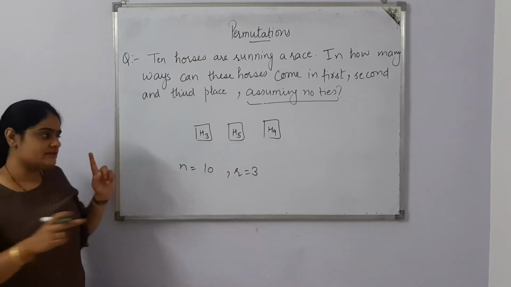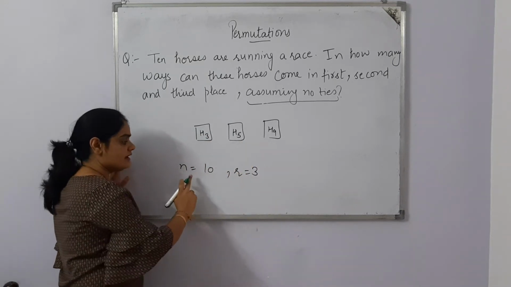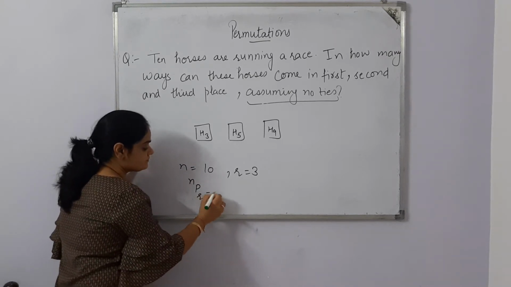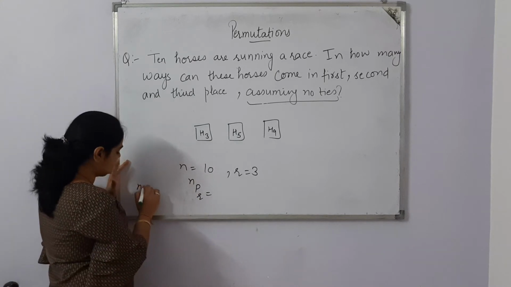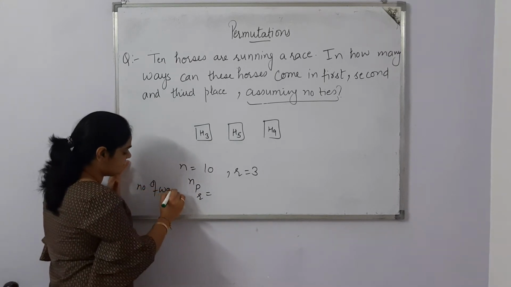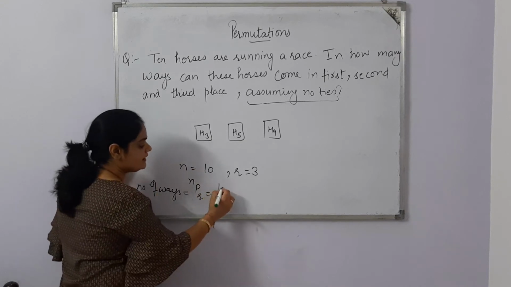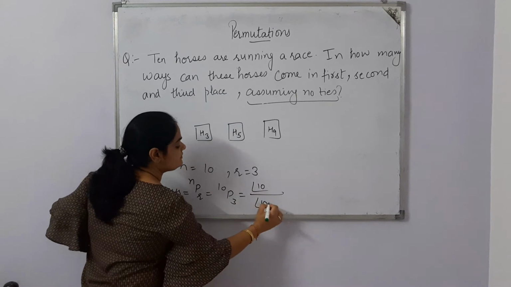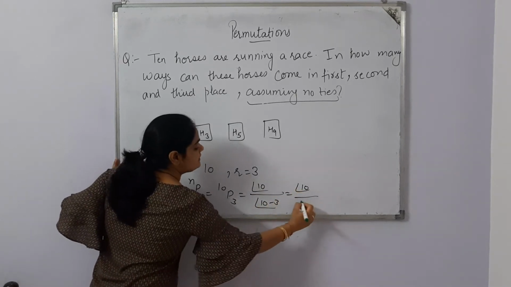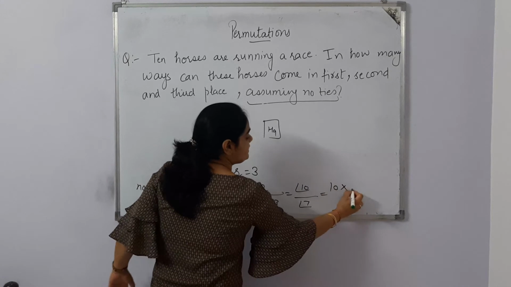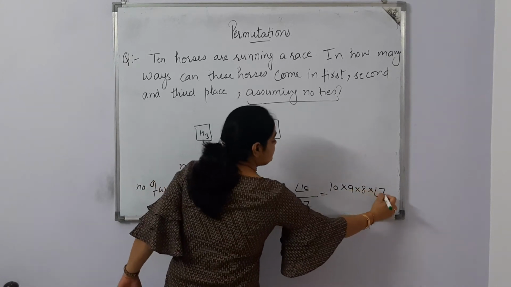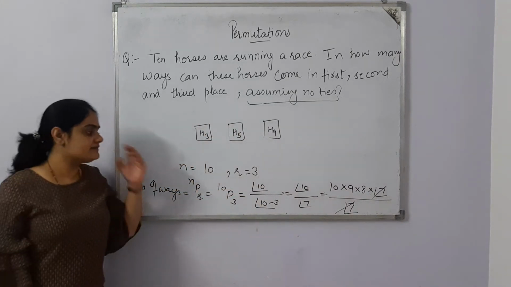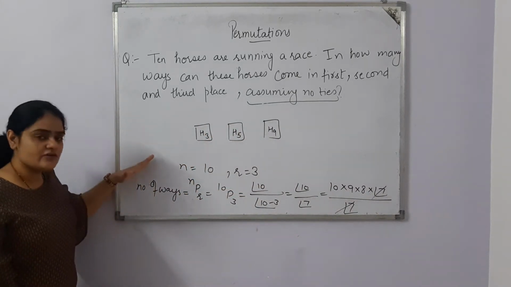So there are two ways. This way is by using the formula. Here n is there, r is there, we can directly find the number of arrangements or number of ways by applying this formula directly. 10P3 is 10 factorial upon (10 minus 3) factorial, which is 10 factorial upon 7 factorial. So 10 into 9 into 8 into 7 factorial upon 7 factorial, and after multiplication we'll get the answer. This is with the help of the formula.